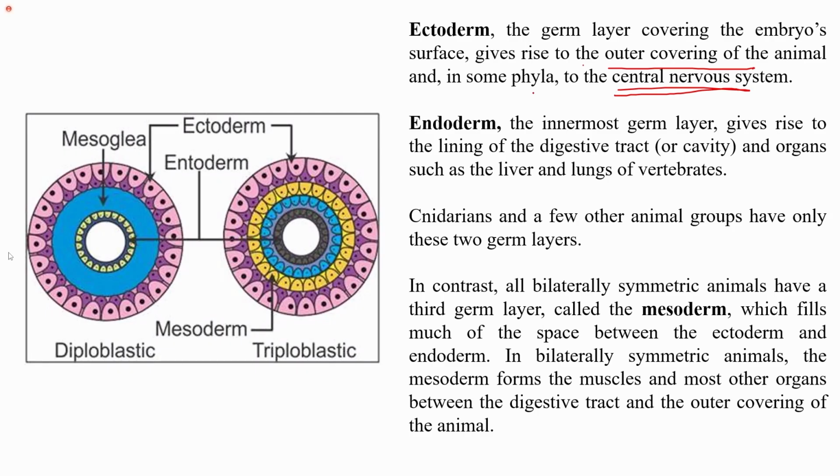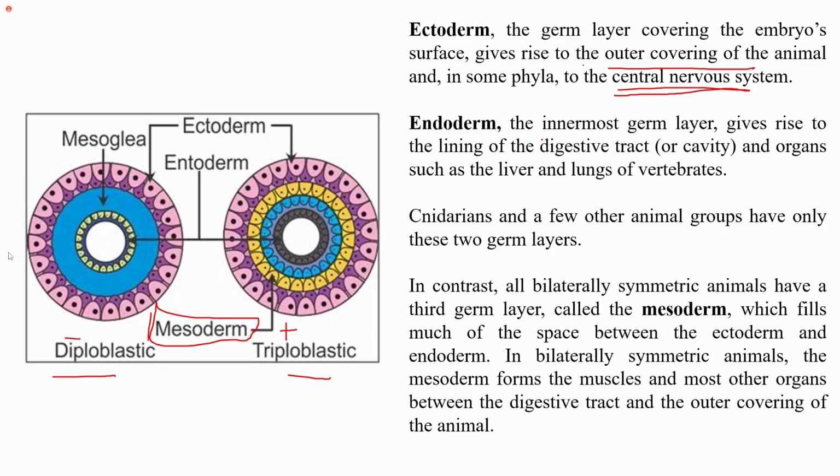We can see in this figure that this outer covering is the ectoderm. In diploblastic versus triploblastic, we can see the difference of the mesoderm, which is present in the triploblastic but is absent in the diploblastic.